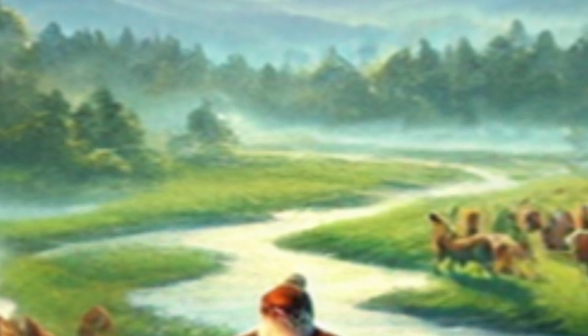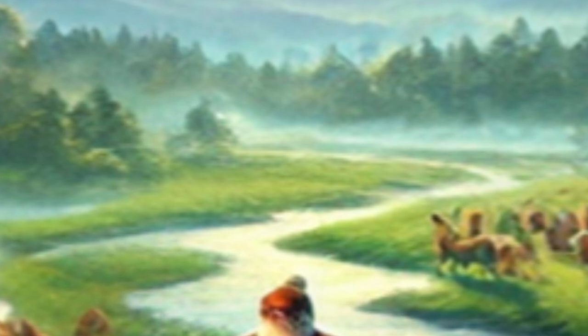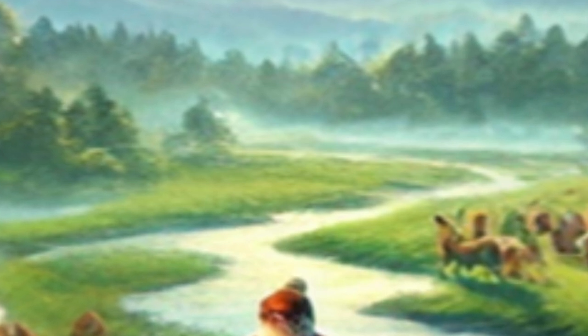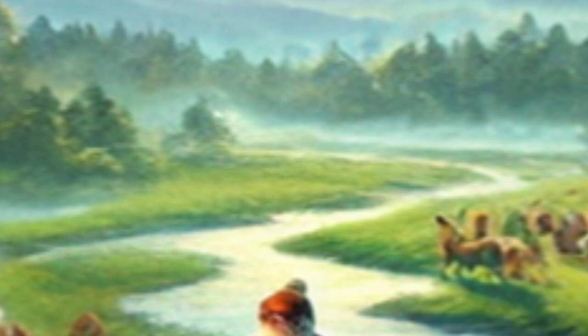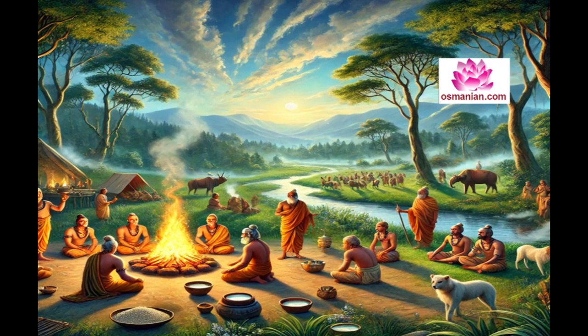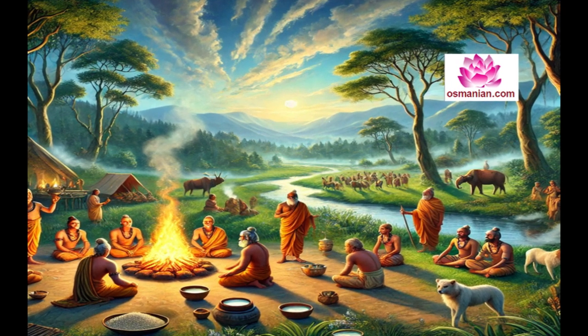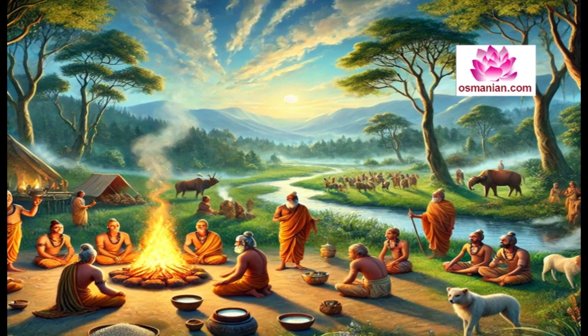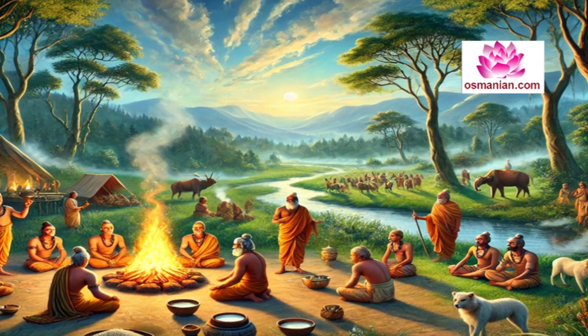169. What is the evidence of the shift to agriculture in the later Vedic period? Answer: Decline in dairy product offerings and increased agricultural products in sacrifices. 170. What was a key feature of the agrarian economy in the later Vedic period? Answer: Labor-intensive agrarian economy with irrigation and land control.